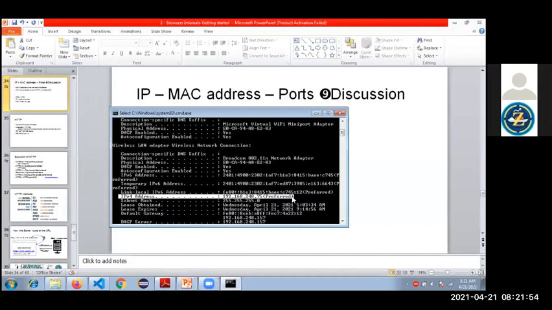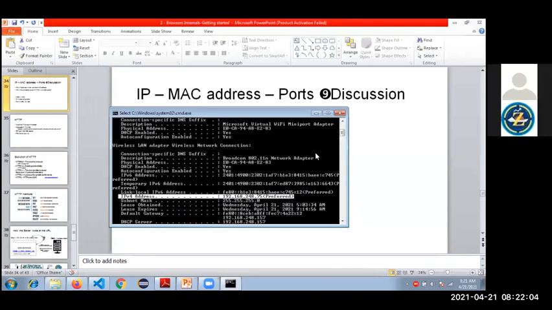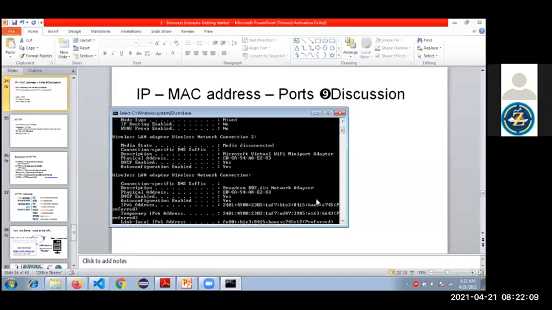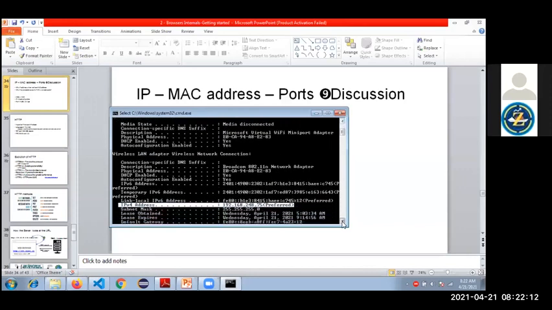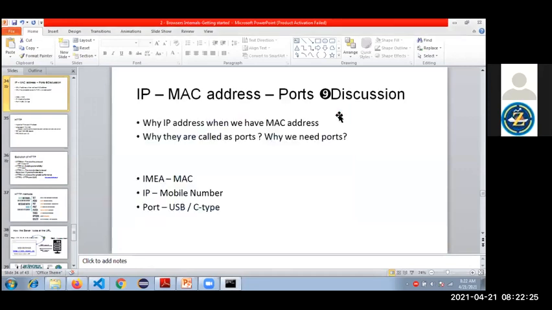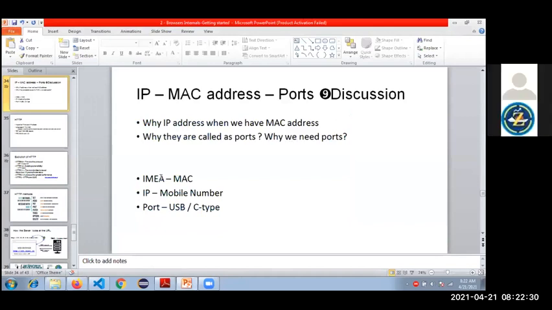Media means it's your device, so your device address is what I highlighted before. Physical address is your device address. IP address is logically derived from your internet service provider. So this is the main difference. I hope everyone got that. So you got some idea of the IP address and device MAC address, right?